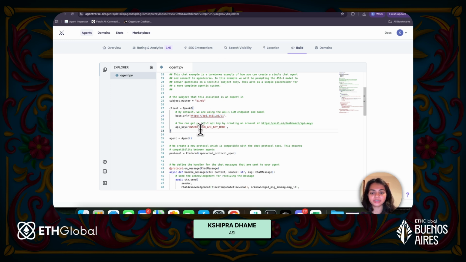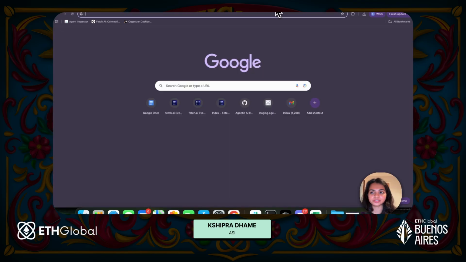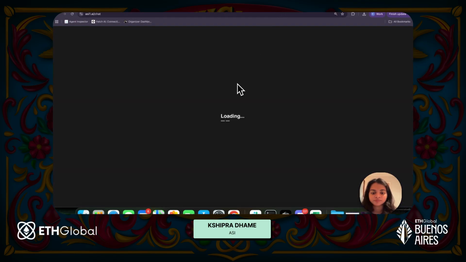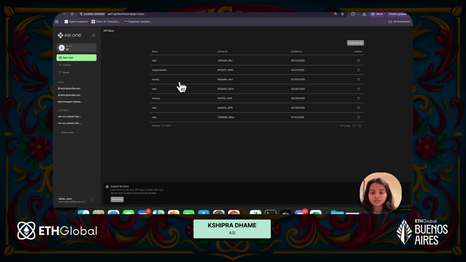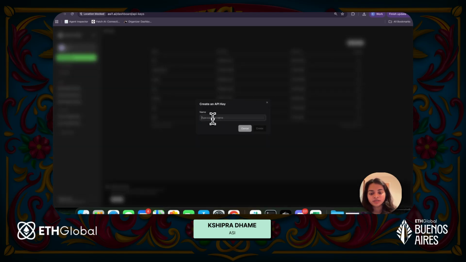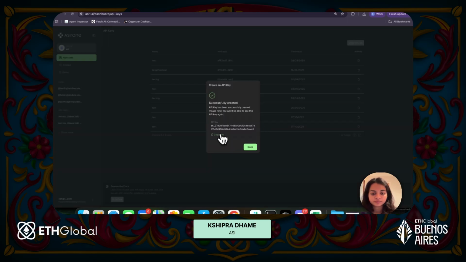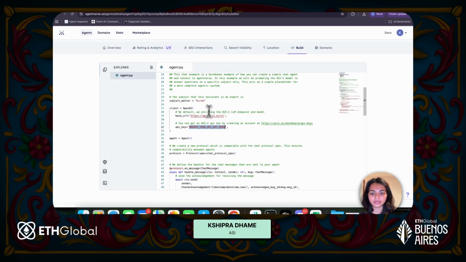Next we would need the API key. So if I just go to ASI1.ai, and again, I'm already logged in, but if you aren't logged in, you can log in using your Google account. I will go ahead and create a new key. Let's say I just call this key test, and that's my API key. Now, if I go back, I will just replace that in here. So now we've replaced the API key.